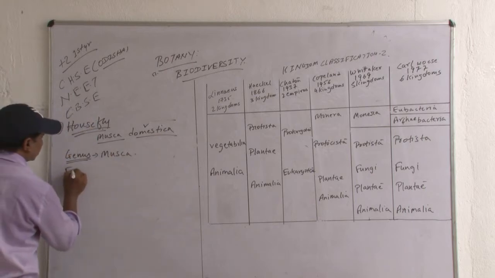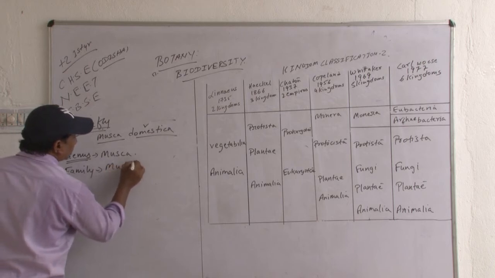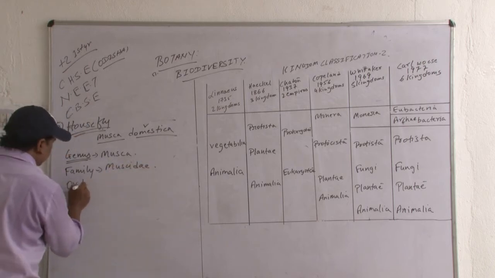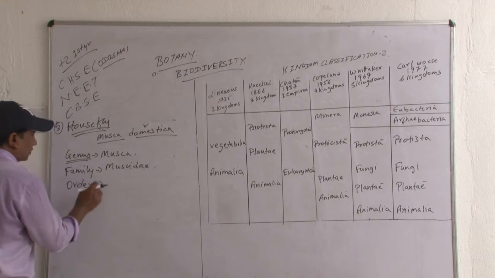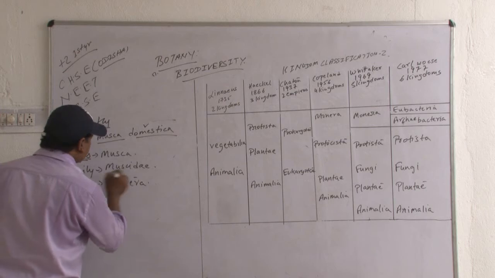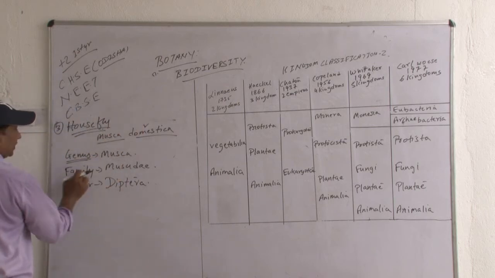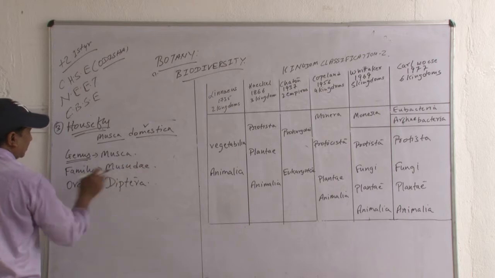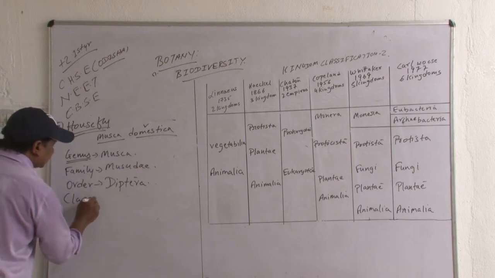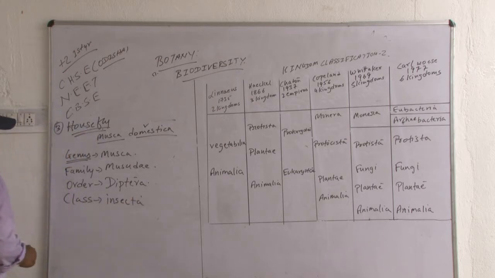Next, family. Family is Muscidae. Next, order. Order is Diptera. Now, species domestica, genus Musca, family Muscidae, M-U-S-C-I-D-A-E, order Diptera. Now, class. Class is Insecta.